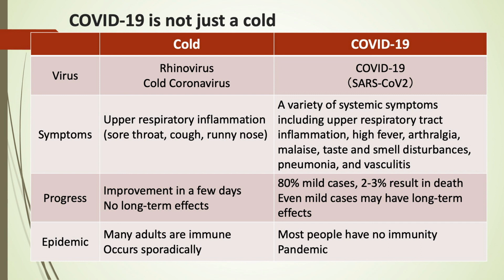COVID-19, on the other hand, is highly virulent and can cause a variety of symptoms by infecting not only the upper respiratory tract, but also the whole body, including the lungs, heart, blood vessels, and digestive tract. Infection, especially in older people and those with underlying diseases, can be severe and result in death. In addition, there may be long-lasting effects including fatigue, taste disturbances, and hair loss.